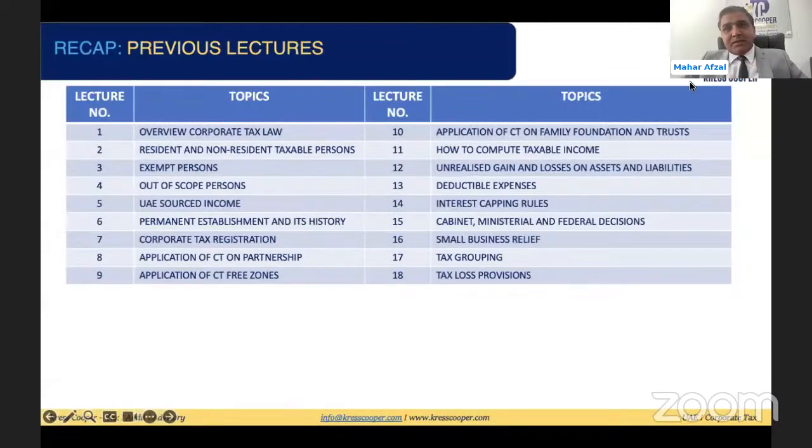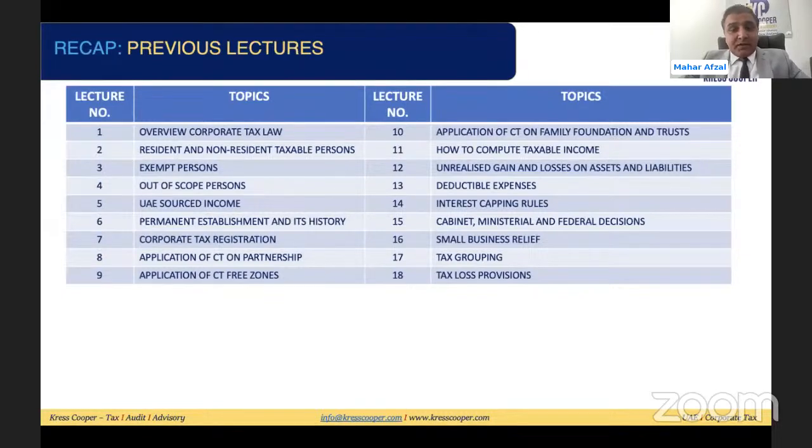So in our previous sessions, we have already discussed the overview of the UAE corporate tax law.